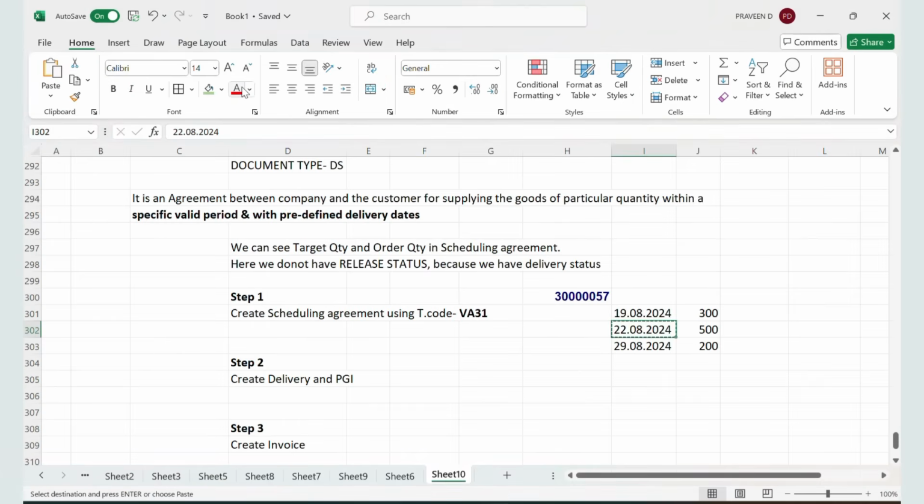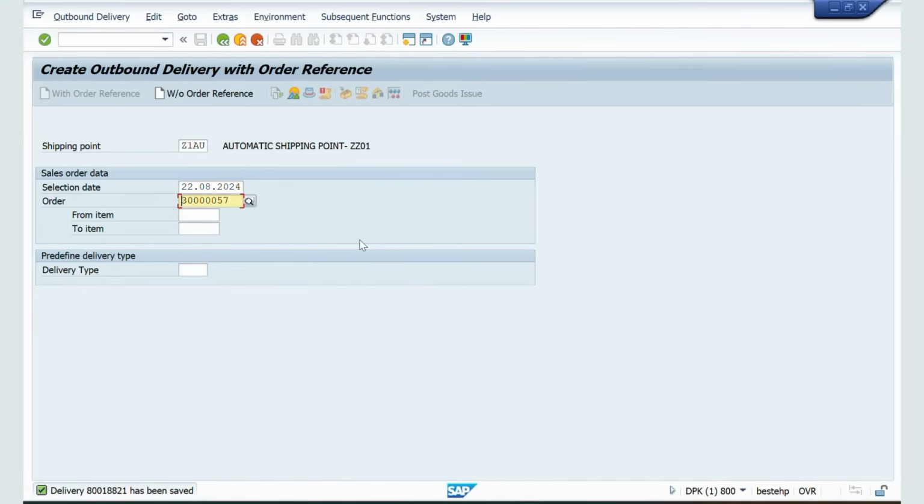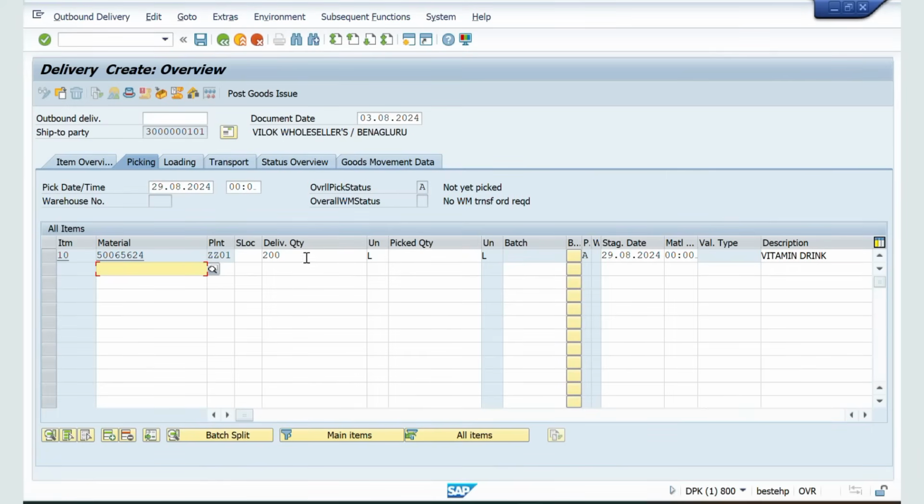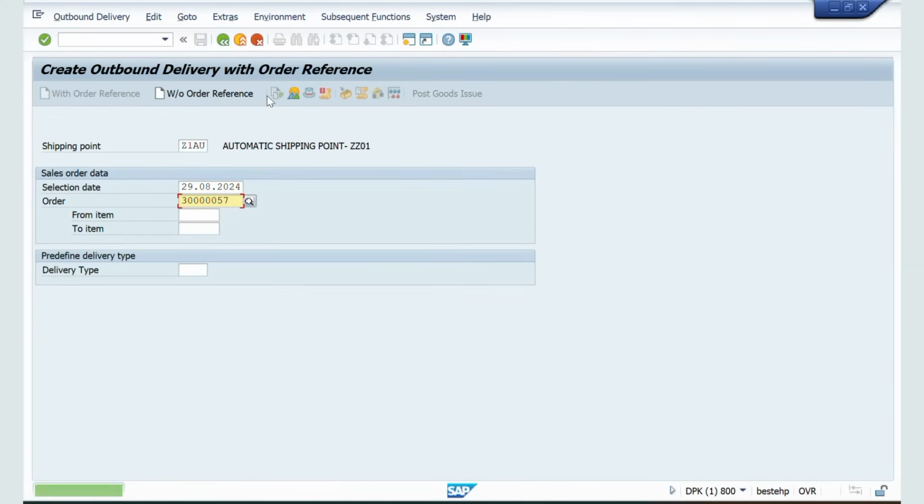Now what is the next date? The next date is on 29th of August. The company is going to deliver 200 products. Okay, Control V. Click enter. 200 products from this storage location, and enter 200. Click enter and click on post goods receipt.